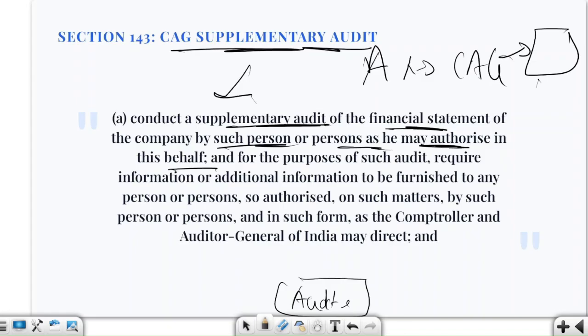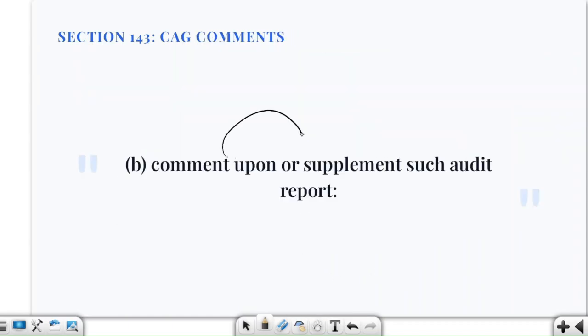Second, they must be placed before the annual general meeting, at the same time and in the same manner as the audit report. For purposes of such audit, CAG can require information or additional information to be furnished to any person or persons so authorized, in such form as the CAG of India may direct, and comment upon or supplement such audit report.